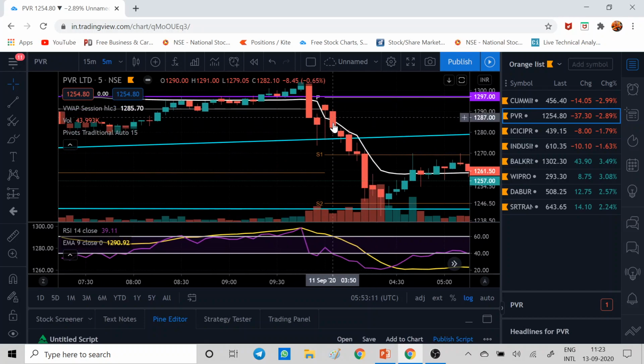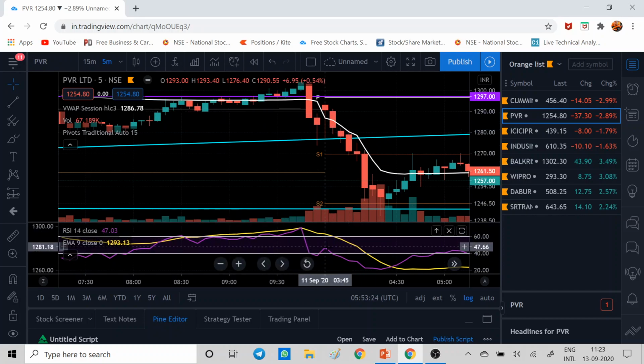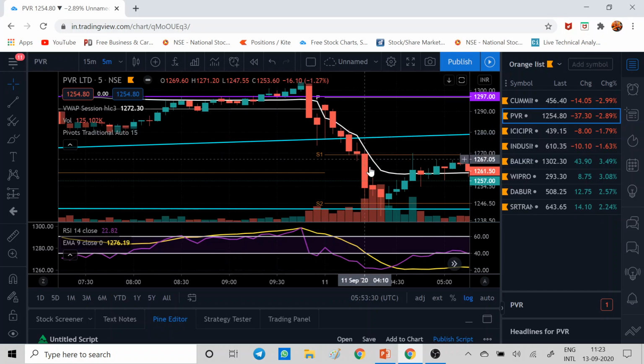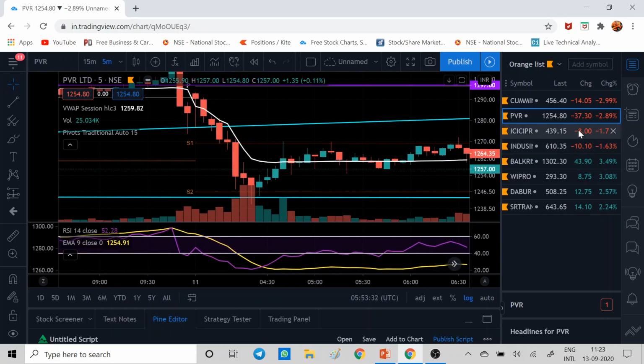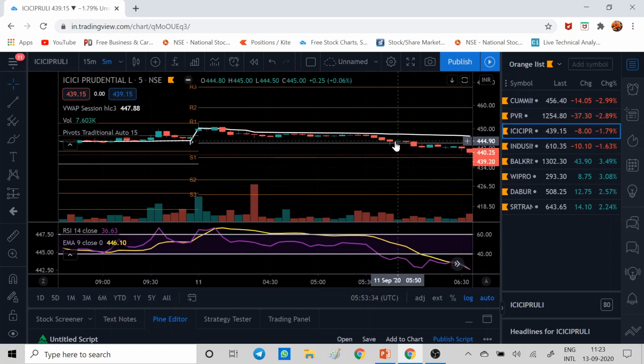Around, yeah, see, this is the VWAP. The candle has closed below VWAP, and you can take the entry here by putting a buffer. Three ways to exit. And one more condition which you have to see is your EMA 9 should be above RSI, or RSI should be below your EMA 9, and you can see the movement which it has given. Chalo, let's see one more example.